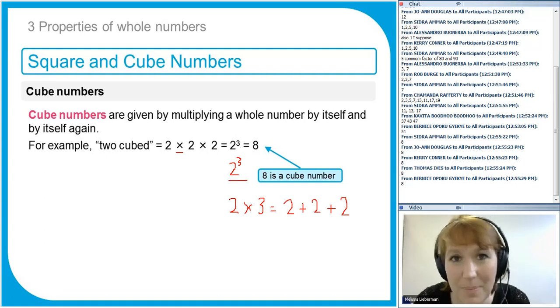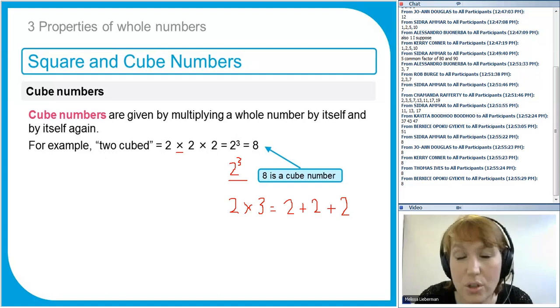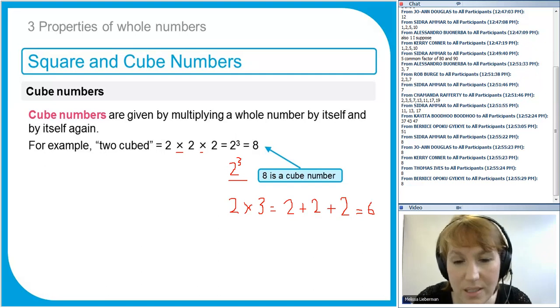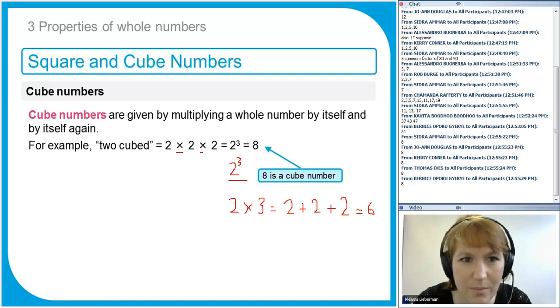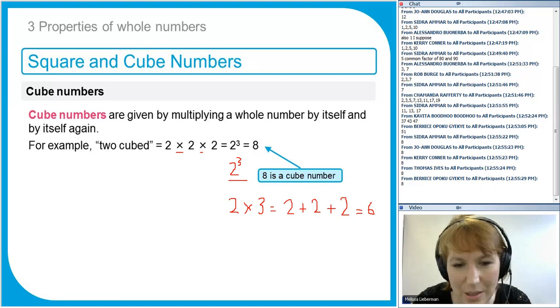But it's a very common mistake. 2 to the power of 3, or 2 cubed, is 8. 2 times 3, or 2 multiplied by 3, is 6, because you're adding 2 to itself 3 times rather than multiplying it. It's quite different. And we'll go on to powers and indices later on, because it's another very important part of maths. You don't need to know everything about it for now. This is just a taster of what we'll be learning about in more detail later on.